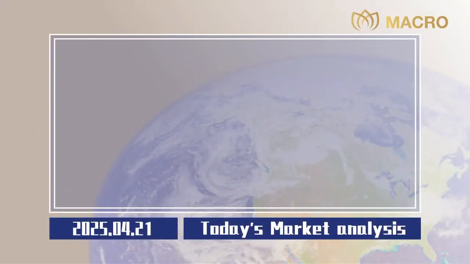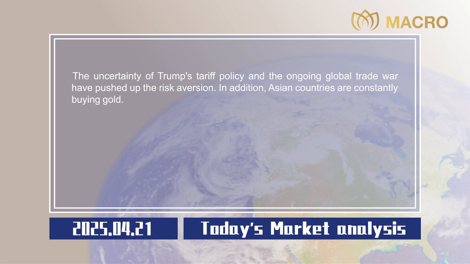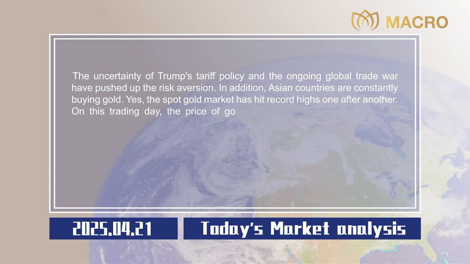Market analysis. The uncertainty of Trump's tariff policy and the ongoing global trade war have pushed up risk aversion. In addition, Asian countries are constantly buying gold. Yes, the spot gold market has hit record highs one after another. On this trading day, the price of gold in Asia reached a record high of $3,387 per ounce, which is currently fluctuating within the range.